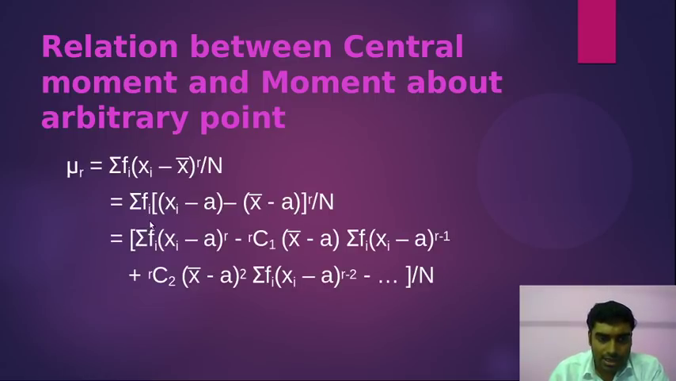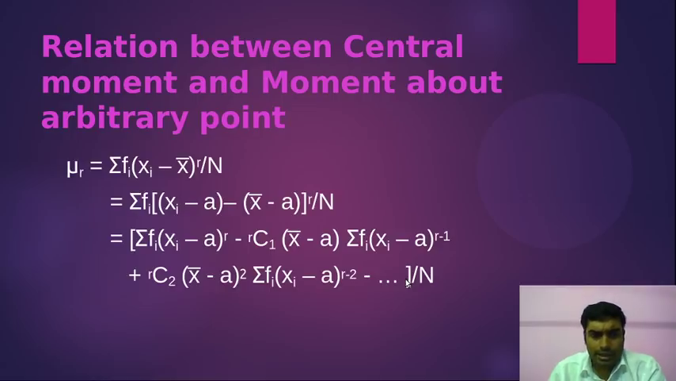Now first I write the first term, that is (xi minus a) to the power r. Now fi, that I have also multiplied with this term. The next term will be negative rC1, negative is there, so it is negative rC1. Then this term, (x bar minus a), is a constant, so it comes out of the sum. So the sum of fi is only multiplied with (xi minus a) to the power r minus 1. Similarly, the third term, rC2 (x bar minus a) squared, sum of fi (xi minus a) to the power r minus 2, right? And so on, that is divided by n.